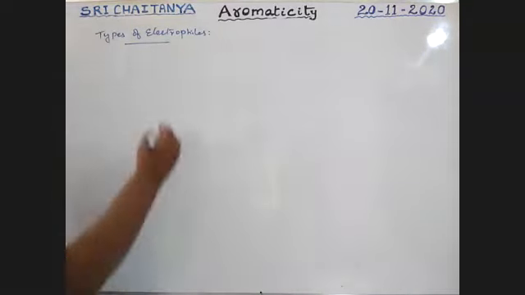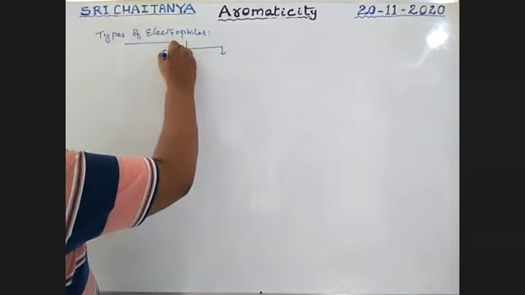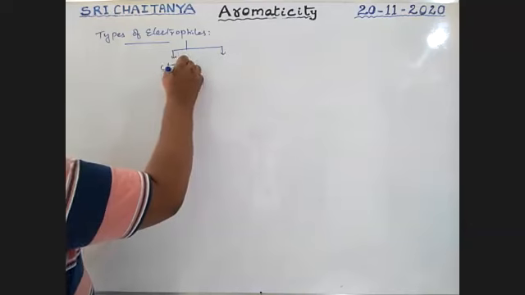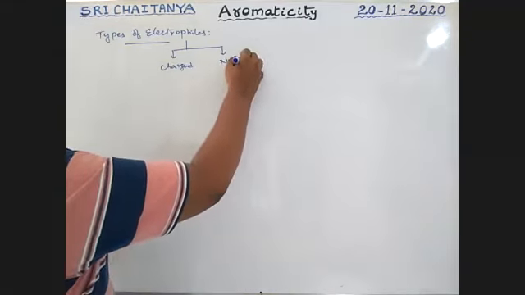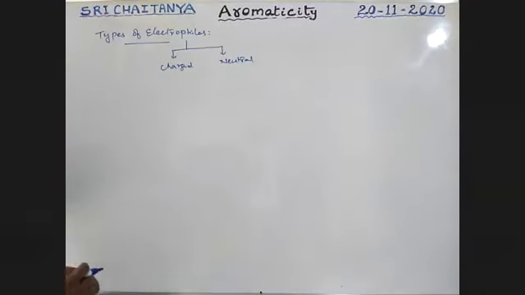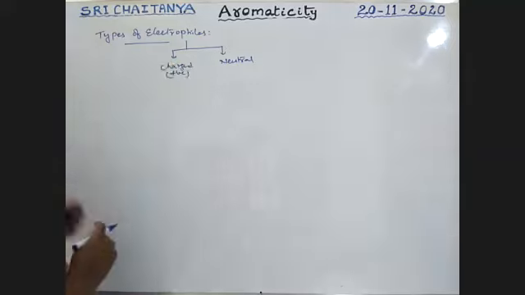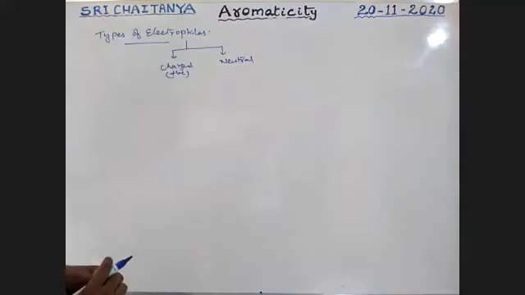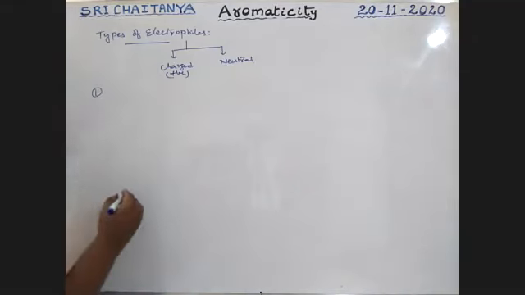Okay. So boys, electrophiles may be charged ones or neutral ones. Charged means positively charged ones, and neutral ones. So the first one is charged electrophiles.